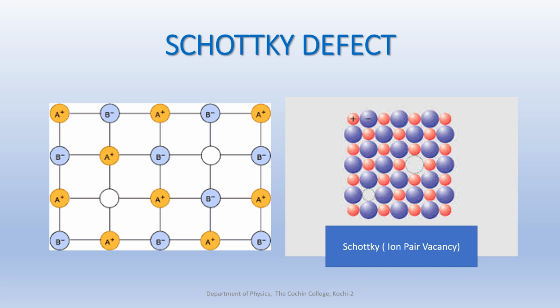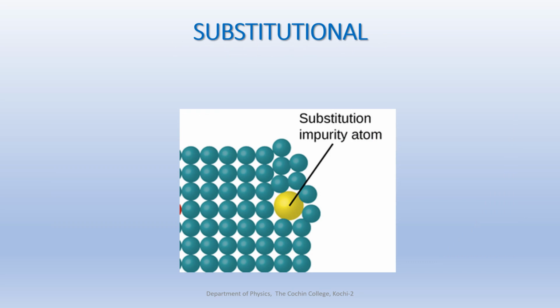Now, coming back to the point defect main category, the second type is known as substitutional imperfection. A substitutional imperfection occurs when a foreign atom, another type of atom, substitutes or replaces a parent atom.